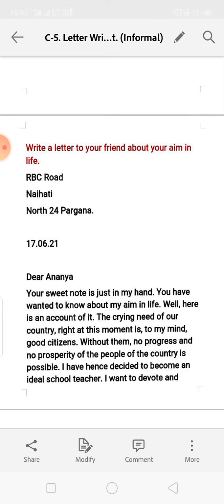So I have written my address. You will write your address over here. Okay, the address is RBC Road, Noihati, 24 Pargana. You will write your address in this place. You will not copy this address. Remember that. Then the date. I have given today's date, but you will give your next day's date. Next is Dear Ananya. I am writing this letter to Ananya, so I have given Dear Ananya. You will write your friend's name.